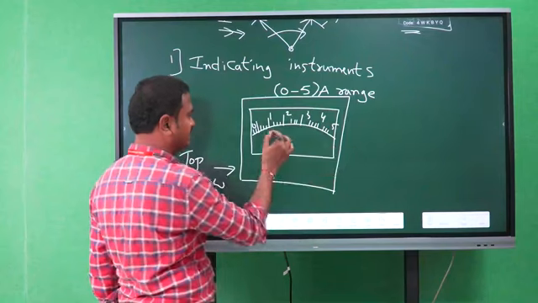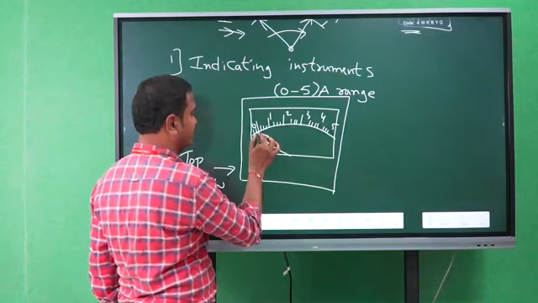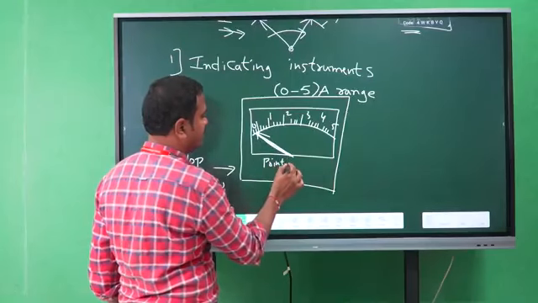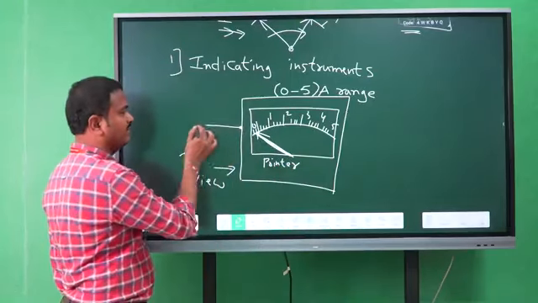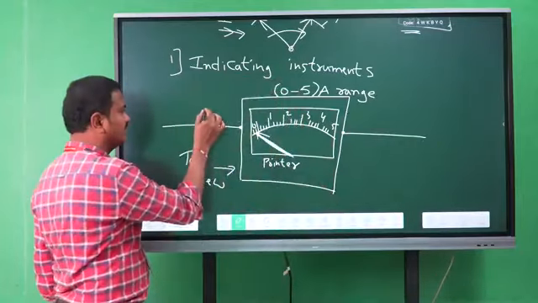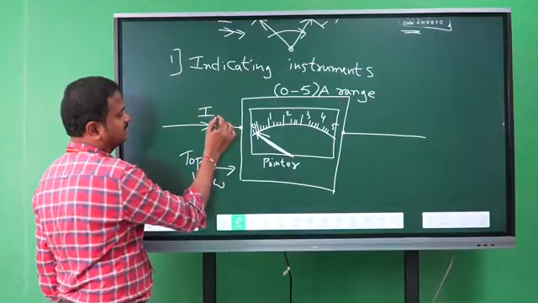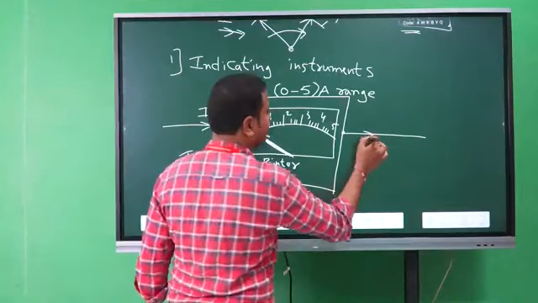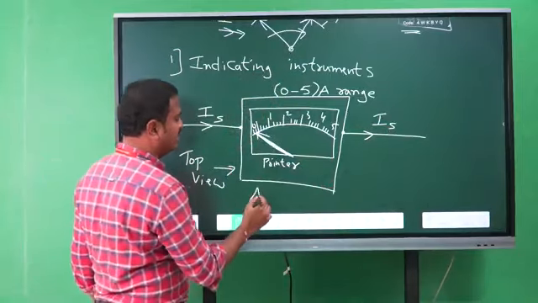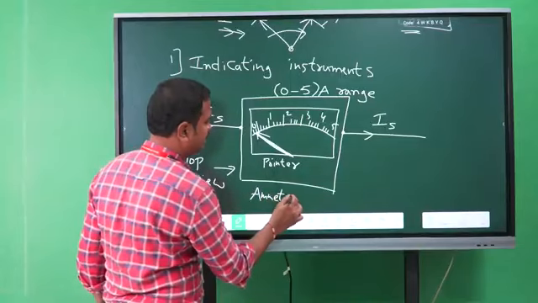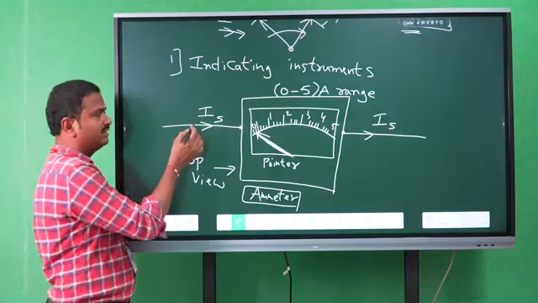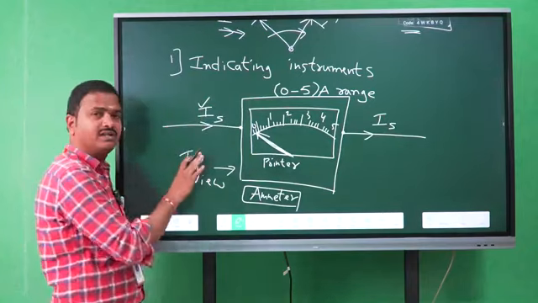In this we have a graduated scale and we have a pointer. Whenever this ammeter is connected in a circuit and we switch on the supply, a supply current will be flowing through the ammeter.